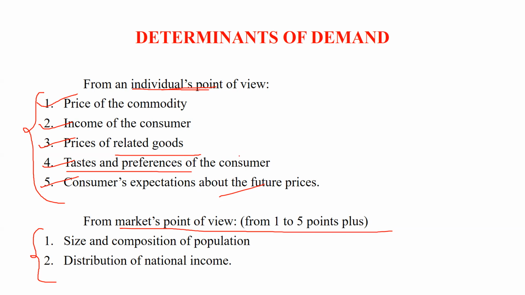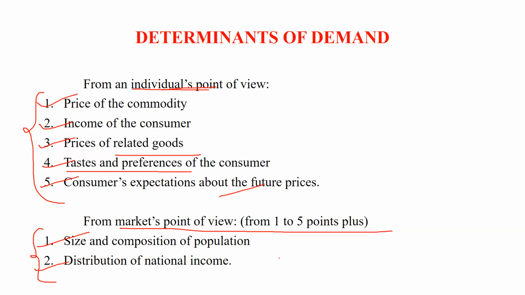Next, we come to the market point of view: size and composition of population and distribution of national income. So, if we are fulfilling all these 5 points, determinants of demand, then for the market point of view, size and composition of population. What is the meaning of size and composition of population?